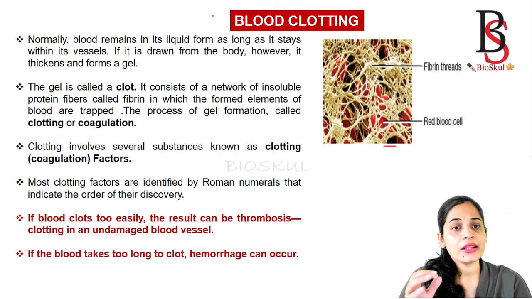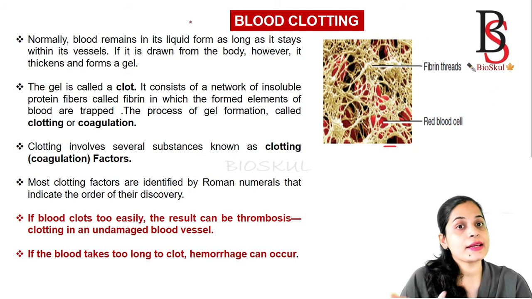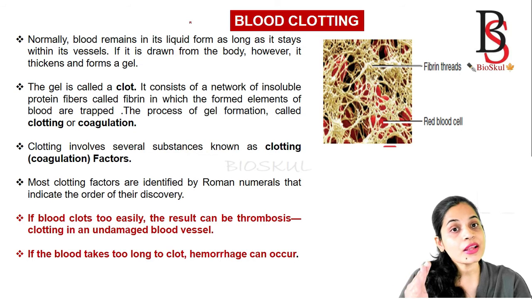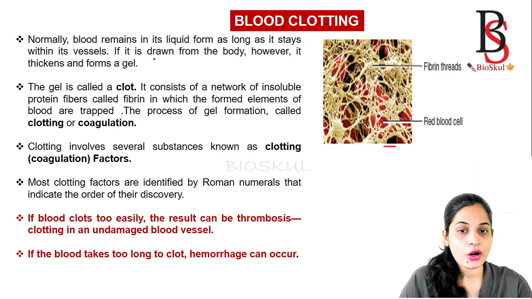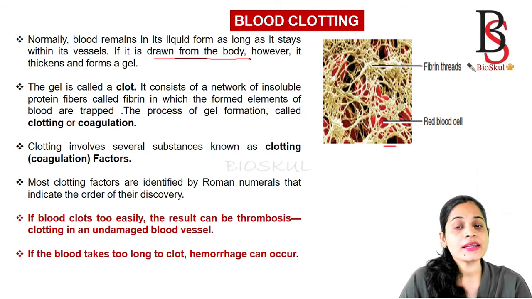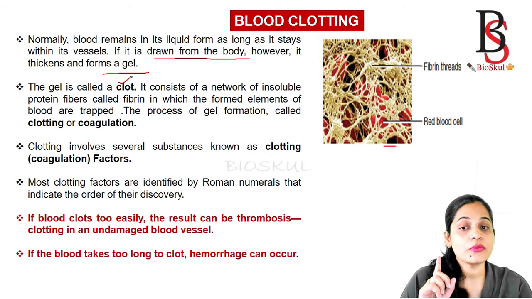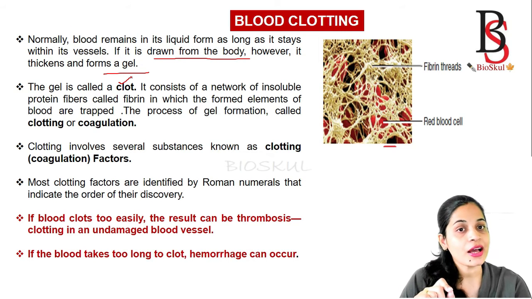Normally, blood remains in the liquid form as long as it stays in the vessels. But if there is a rupture of the blood vessels, then what will happen? Then the blood drawn from the body thickens and forms a gel. That gel which is formed is known as the clot, and it consists of a network of insoluble protein fibers, which is called fibrin.